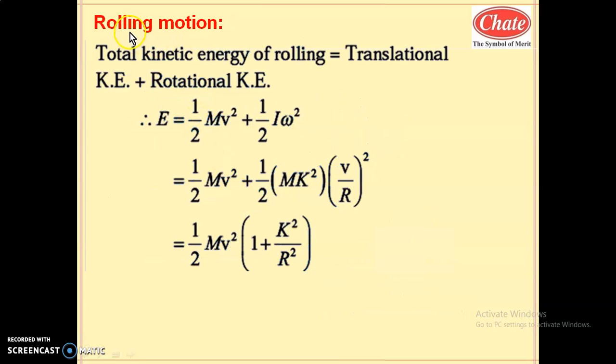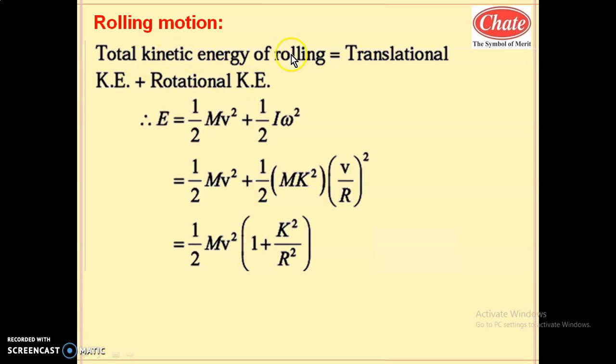Now the next heading is rolling motion. What is rolling motion? Rolling is a combined motion, translational motion and rotational motion. An example of rolling: a football rolls on the ground. When a cricket ball rolls on the ground, it has combined motion. It moves from one place to another place, that is translational motion, and it also rotates around the axis of rotation, that is rotational motion.